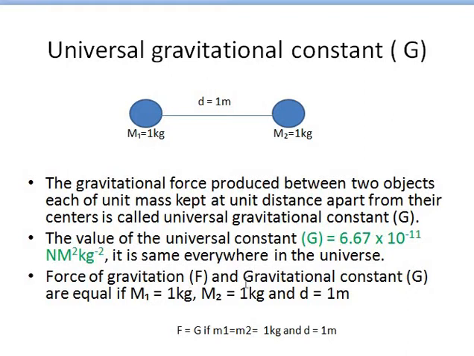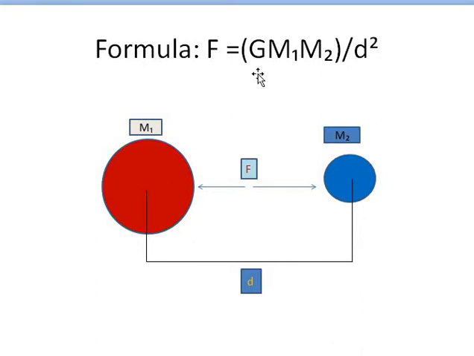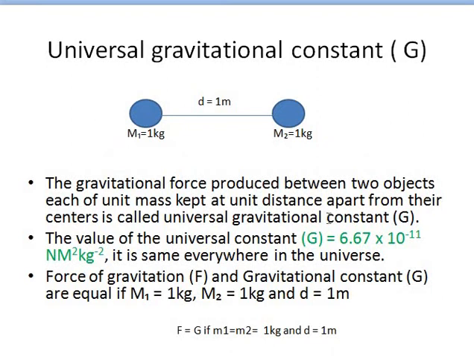Okay, and the force of gravitation F and the gravitational constant G are equal if m1 is equal to 1 kg, m2 is equal to 1 kg, and d is equal to 1. And this is derived from the formula, you know, this one. If we put m1 equal to 1, m2 equal to 1, and d equal to 1, then the result is F equal to G. So the force of gravitation is equal to the value of the gravitational constant when these quantities are unit. Okay, so now we have another slide.